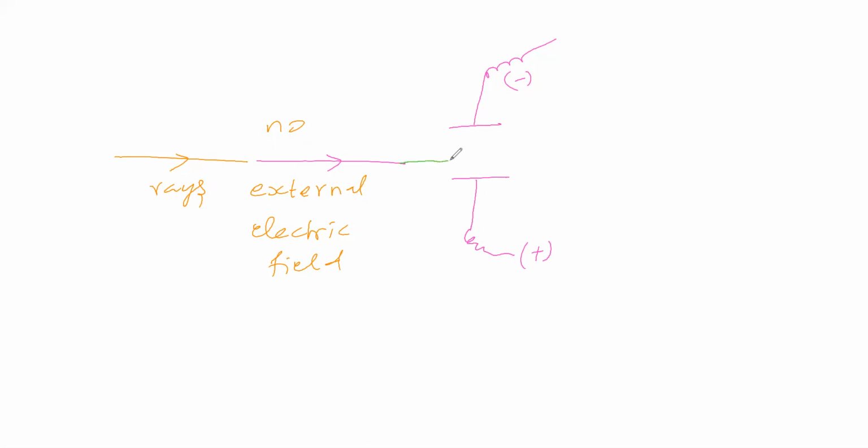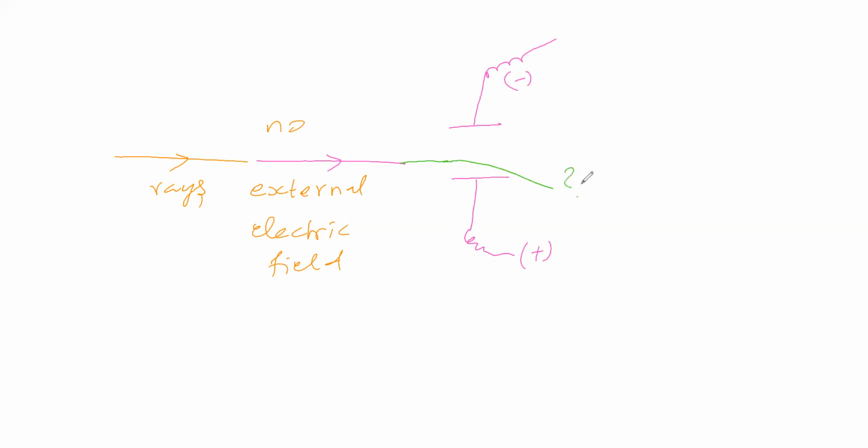When it enters into the external electric field, it bends towards the positive plate. When there is no external electric field, it is not bending, it is moving straight. When the rays enter the external electric field, the ray bends towards the positive plate.